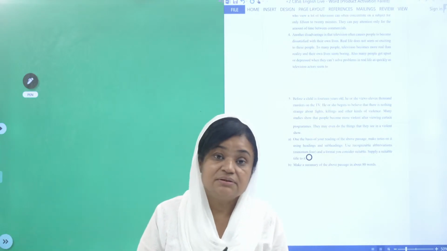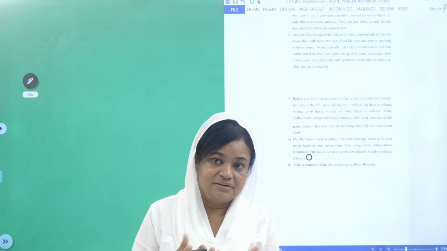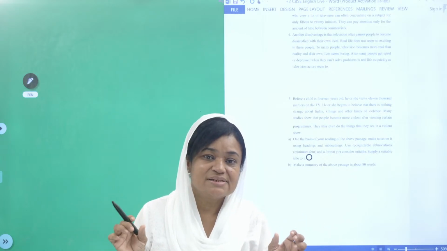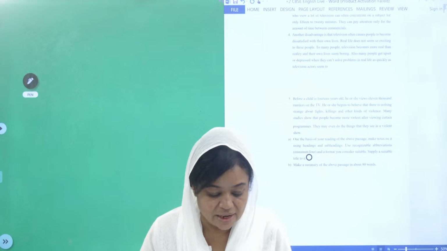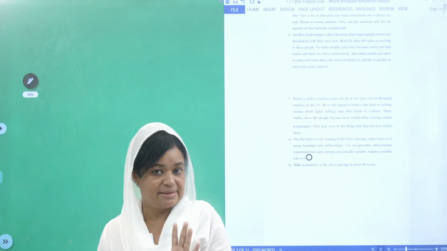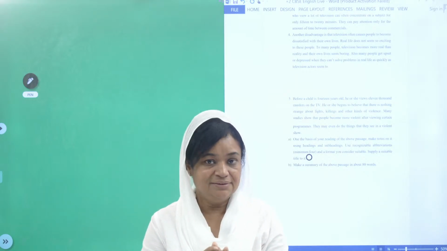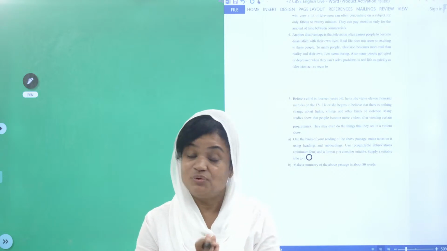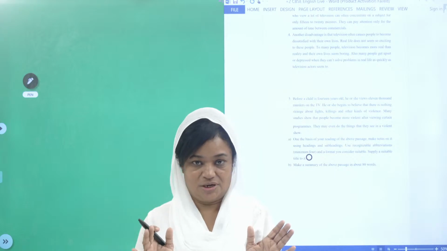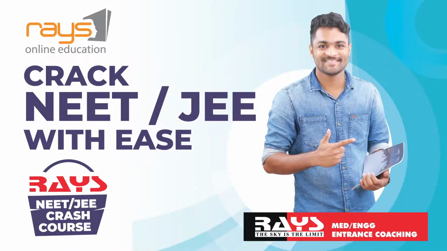Now, you have to make it into a manageable size. We do not want all the blah blahs, we want only points and points and points. And it will be very helpful for your exam also. While doing the revision, take this note and keep it in front of you, then it is very easy for you. It will work out, 100% I should say. Now children, the format I will